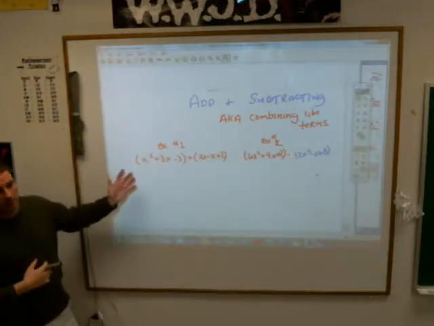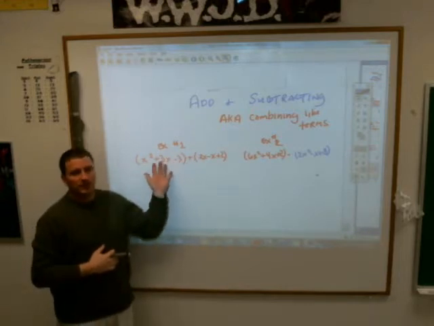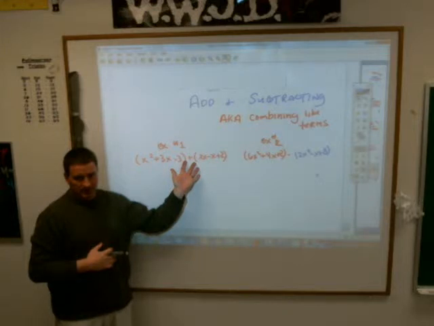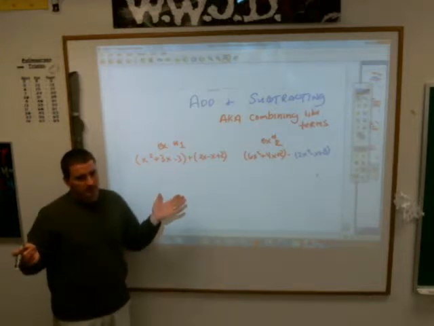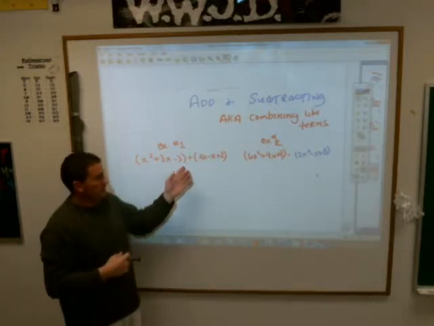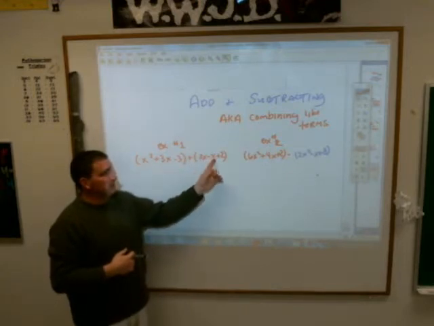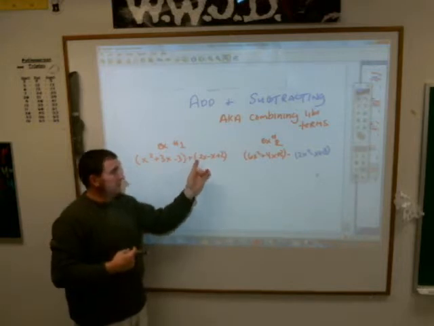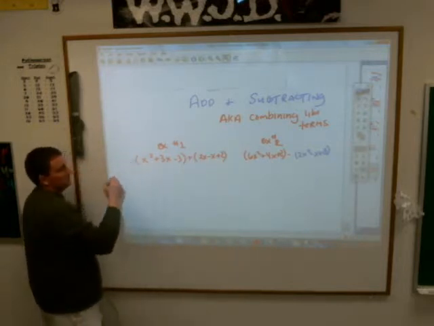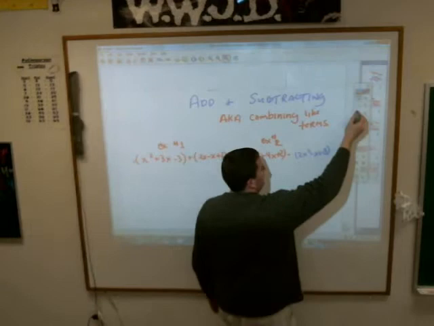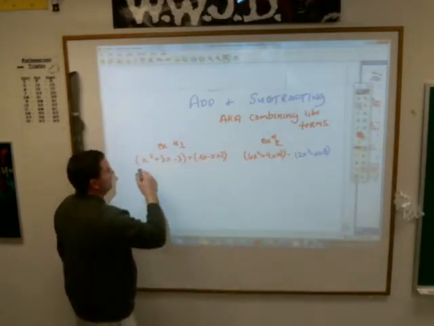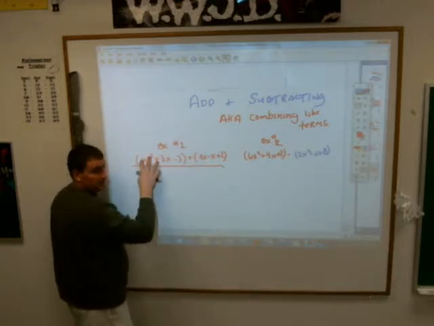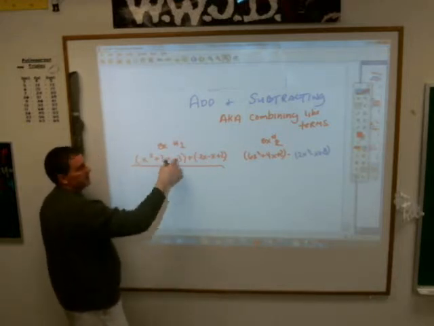When you add polynomials, when you have an addition sign in front of a parentheses, that doesn't change anything. It's like the distributive property. If I multiply all of these by a positive 1, how do they change? They don't, they stay the same. So when it's an addition sign in front of a parenthesis, by the way, there's an addition sign there, you just can't see it. It doesn't matter. In this case, these parentheses mean absolutely nothing. You can just get rid of them because it's addition.